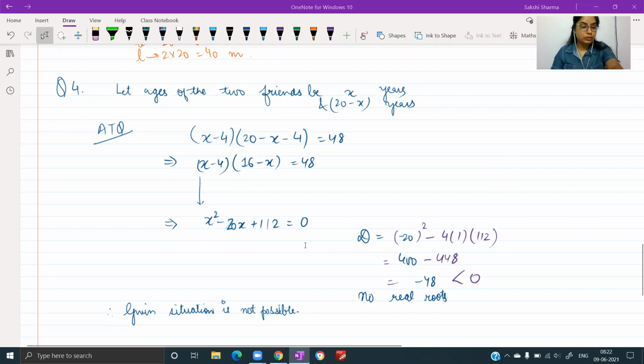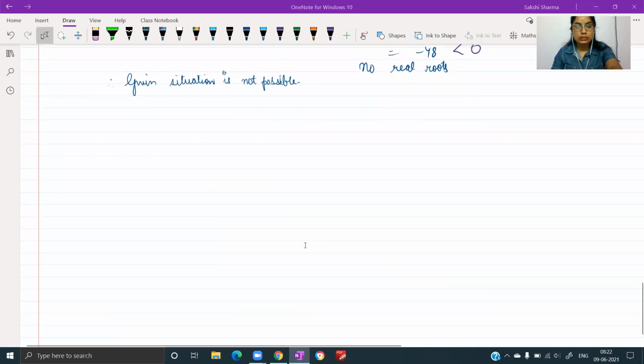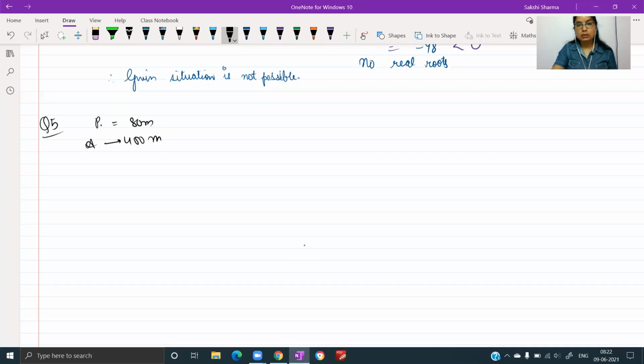Okay. The next one, question number 5 of the exercise. We are asked to see if we can have a rectangular field whose area is 400 meters square and the perimeter is 80 meters. So these are the two conditions given to us. The perimeter should be 80 meters and the area should be 400 meters square. We have to find out the dimensions if such a rectangular field is possible.